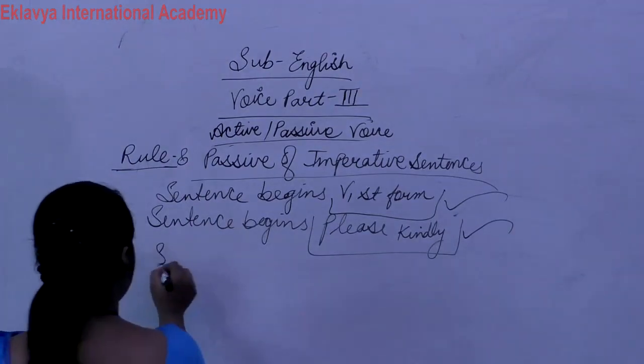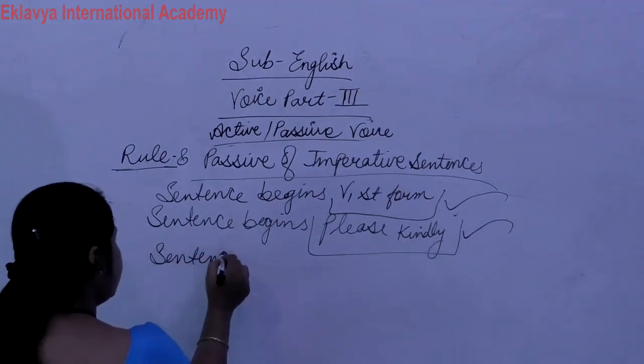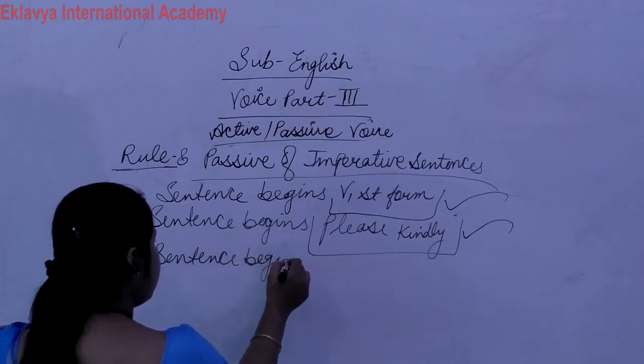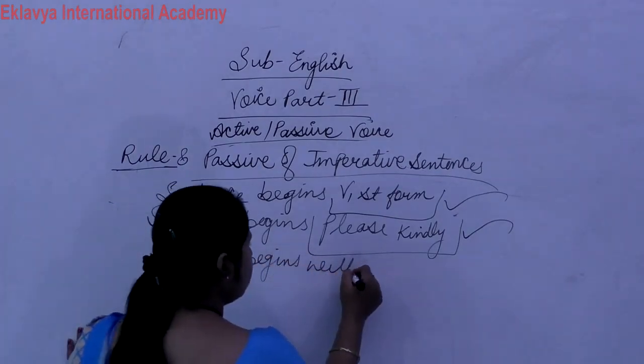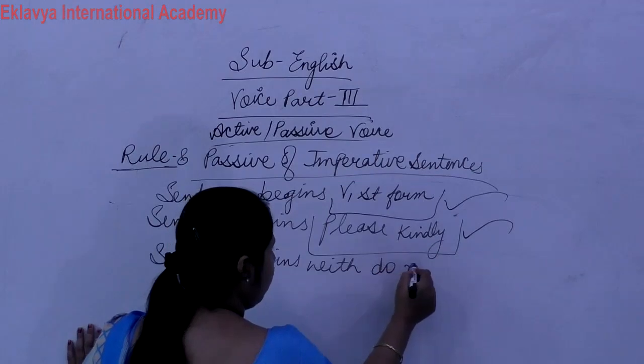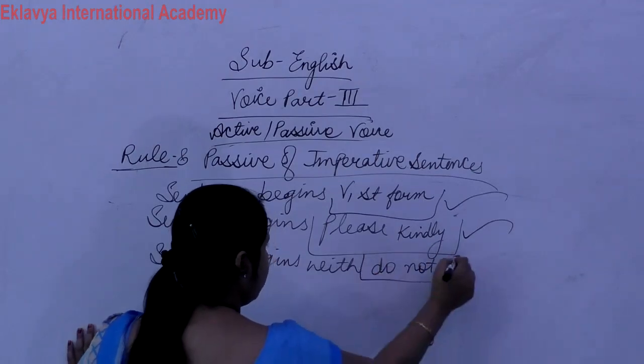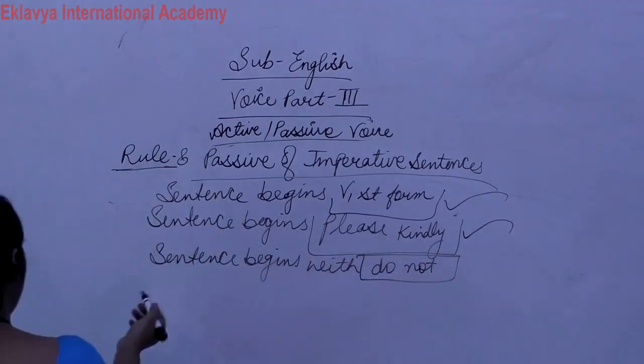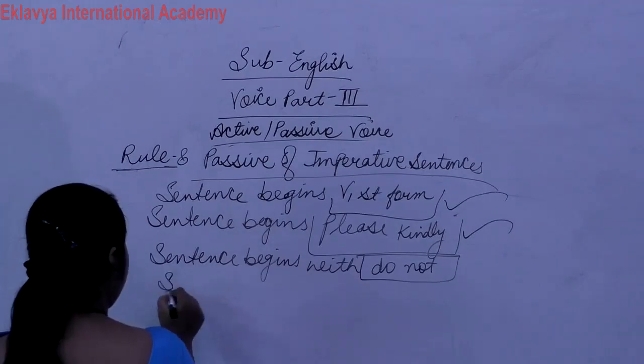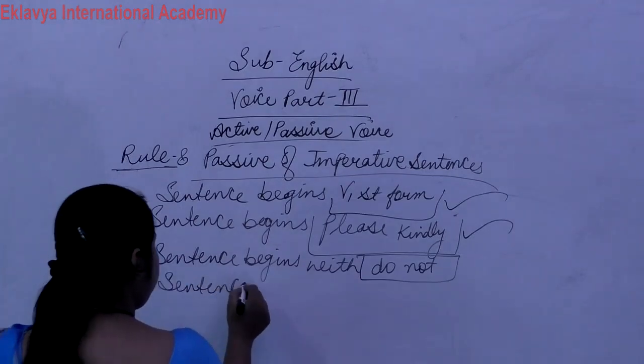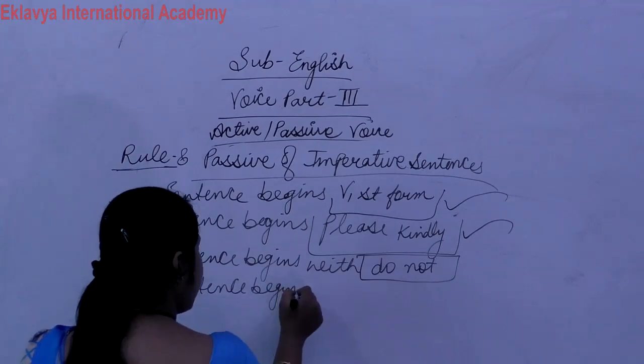Sentence begins with do not. Sentence begins with never.